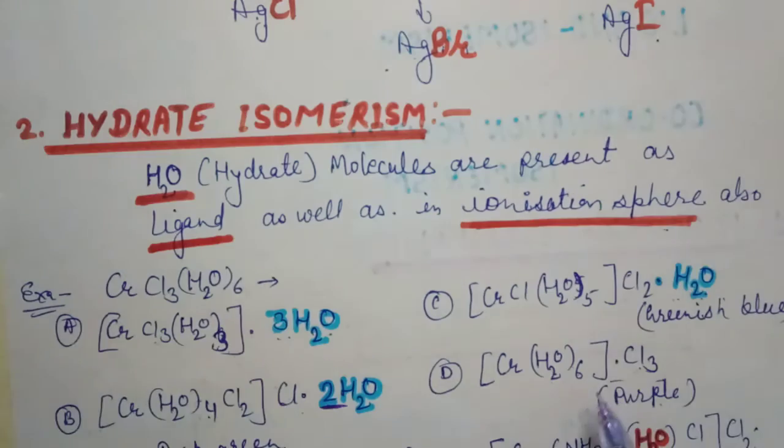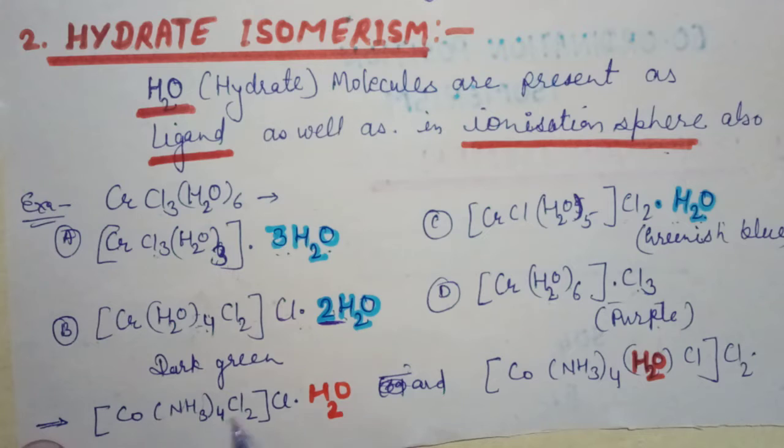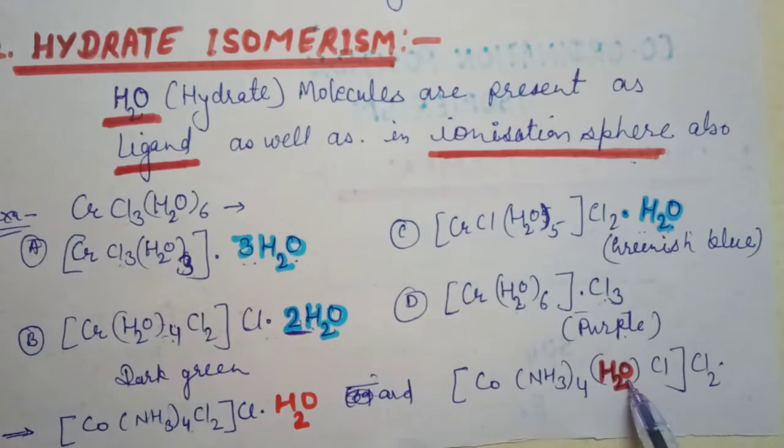All the compounds have different colors and different ionization spheres, so these are ionization isomers as well as hydrate isomers, because there are different numbers of water molecules in the entity and in the ionization sphere. See one more example, [Co(NH3)4Cl2]Cl·H2O, or without H2O.